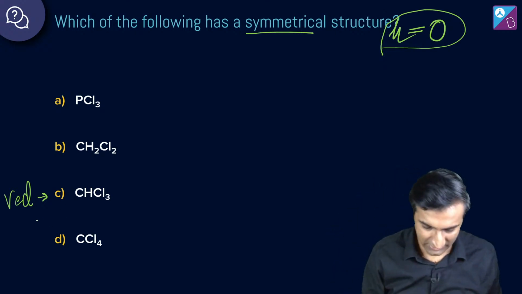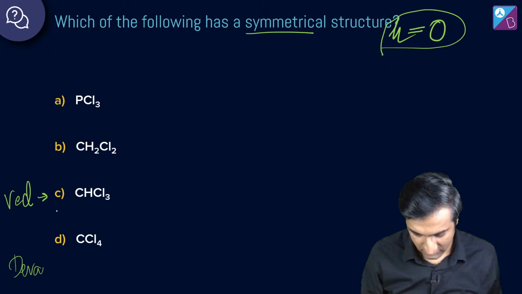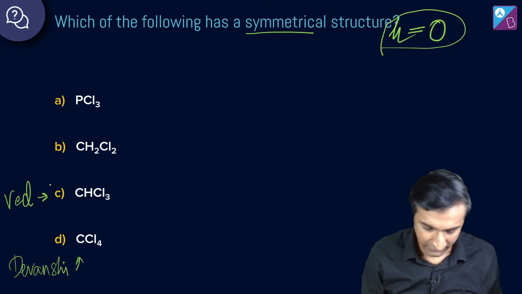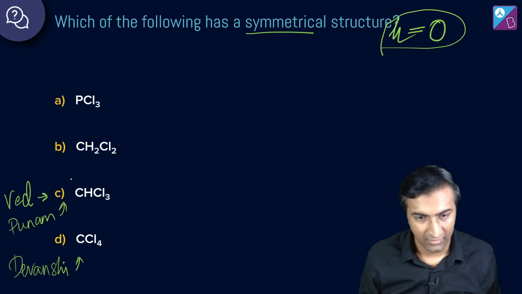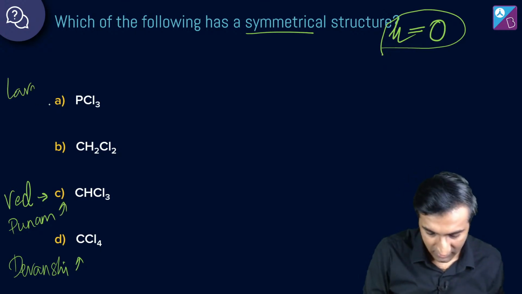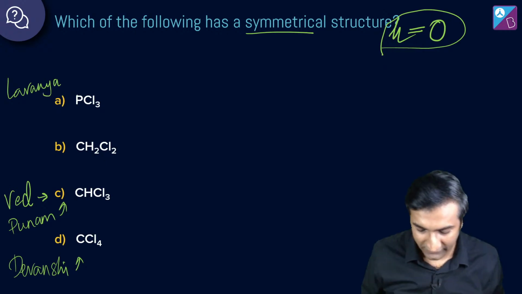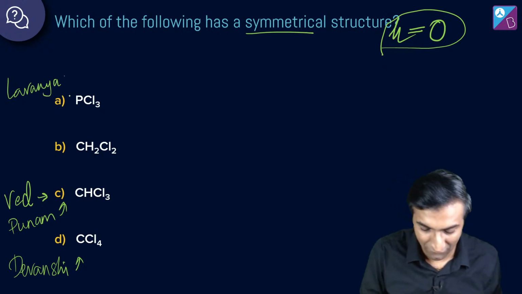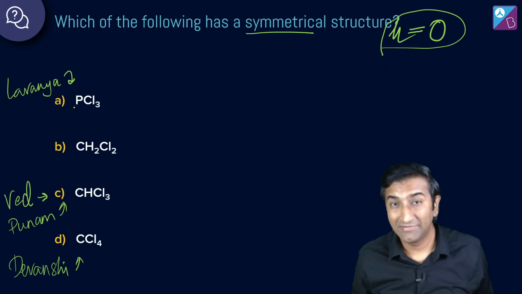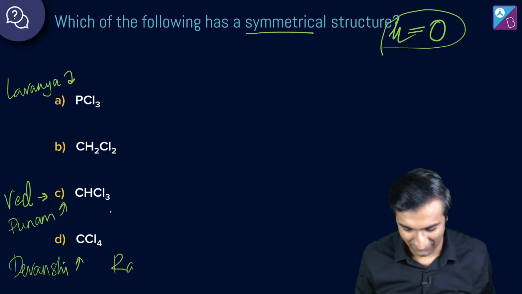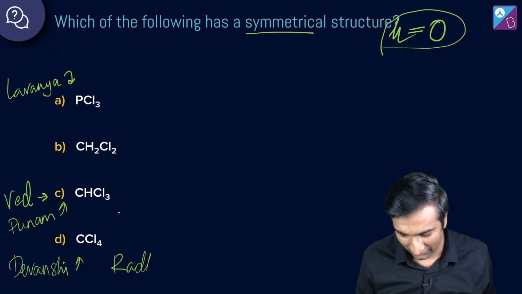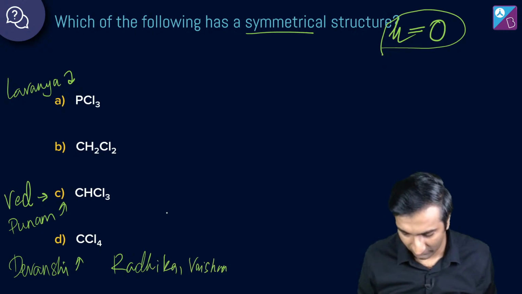All right, Devanshi and Poonam going with this one. Okay? Is anyone else answering? Yeah? Lavanya saying A. All right. Lavanya, close, but there is a better answer. Let me give you that hint. You're pretty close. PCl3. Think about it. Anjum. All right, Anjum. Great. Radhika and Devan and Vaishnavi also giving us answers. Vaishnavi. Sweet.